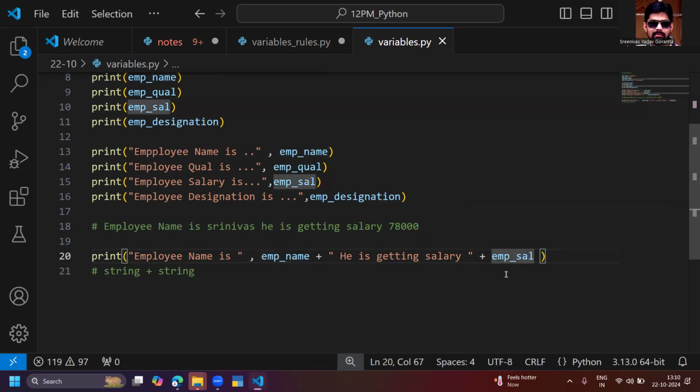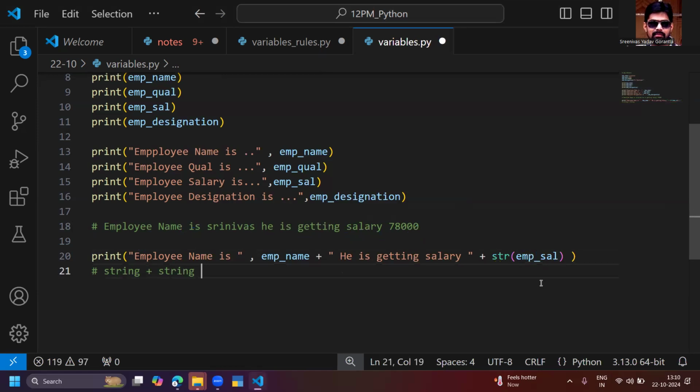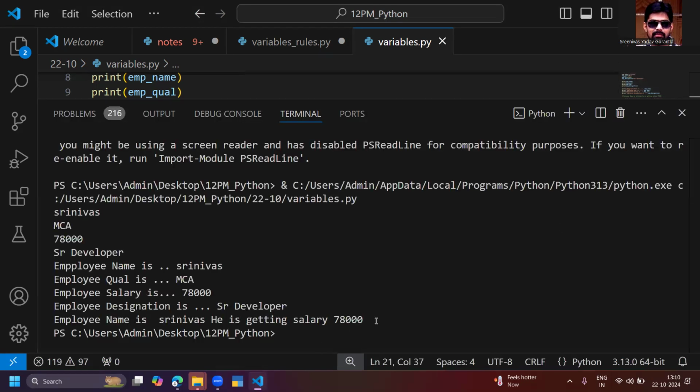Then you can convert this into a string. When you convert this into a string, str of EMP salary, it's a small solution I can do here. When I do this, automatically it is string plus string plus string plus string. String concatenation is going on. Now the final output will be: employee name is Srinivas, he is getting the salary is 78,000.